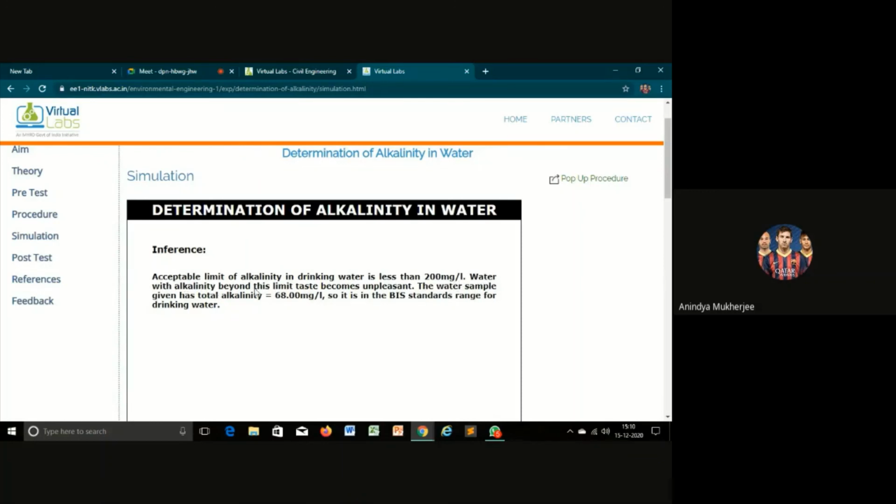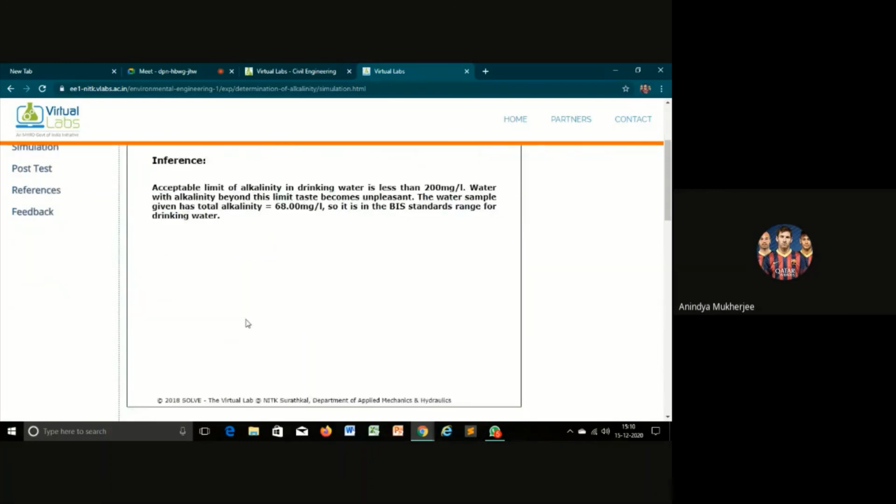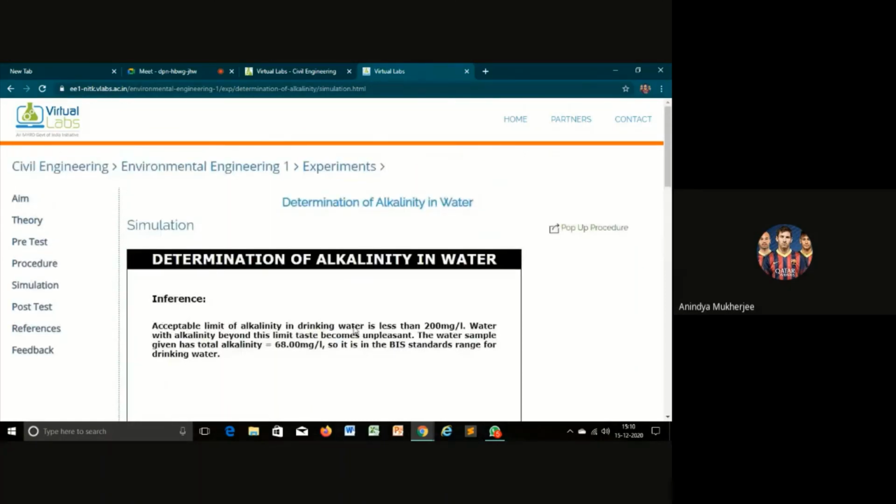Water with alkalinity beyond this limit tastes unpleasant. The water sample given has total alkalinity 68.00 milligram per liter, so it is in the BIS standard range for drinking water. Okay, so the experiment is completed and we get to know that the alkalinity of the water we have used is 68 milligram per liter and it is acceptable to drink.